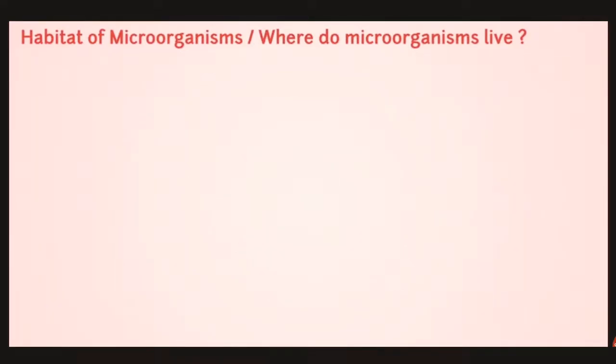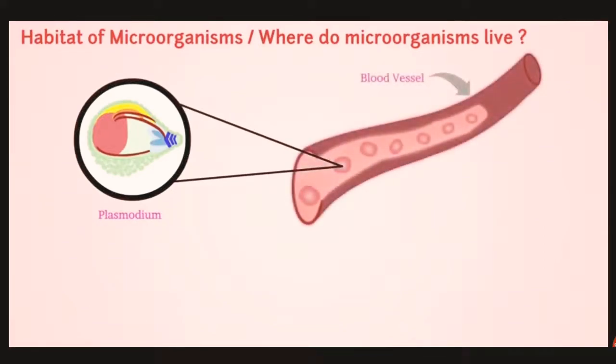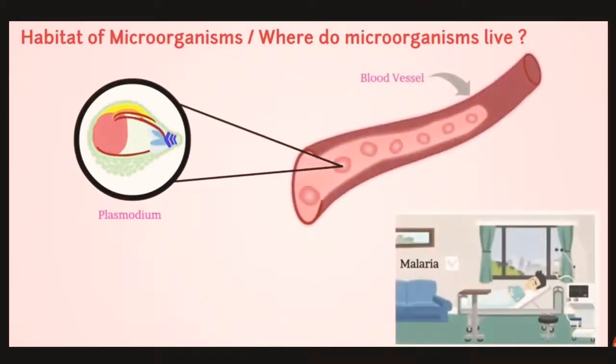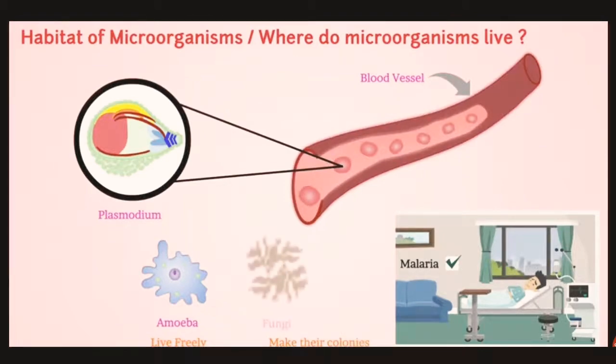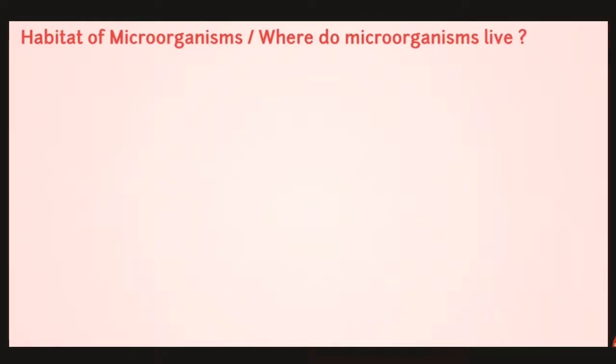Some microorganisms live inside the host body, that is inside the body of other organisms. For example, plasmodium lives inside the blood cells, and plasmodium is responsible for causing malaria. So this is a kind of protozoa which causes malaria. Some microorganisms like amoeba live freely, whereas some microorganisms like algae and fungi as well as bacteria live in colonies, that is they live in groups.